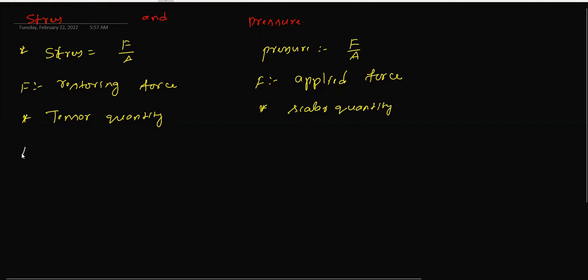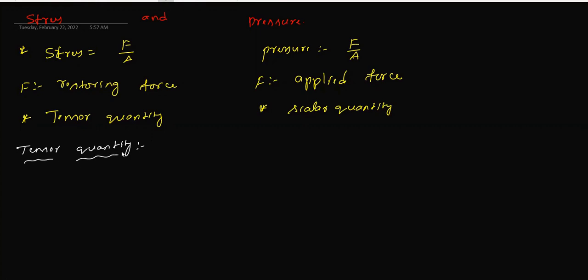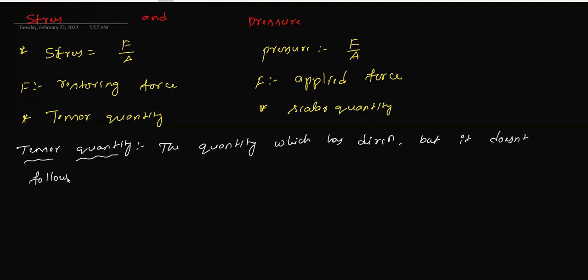A tensor quantity is a quantity which has direction but does not follow vector addition rules.